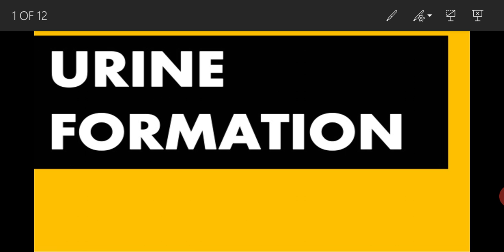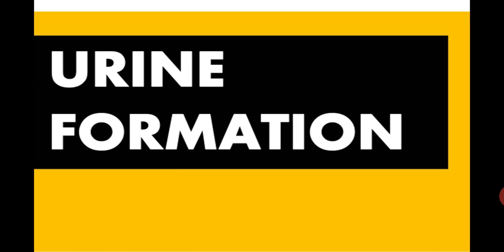And we have seen what the structure of the nephron is which is involved in the urine formation process, because it is not only the structural unit of the kidney but also the functional unit. So this is the nephron basically which is involved in the urine formation process. Today we will discuss all the steps which are involved in the urine formation process.